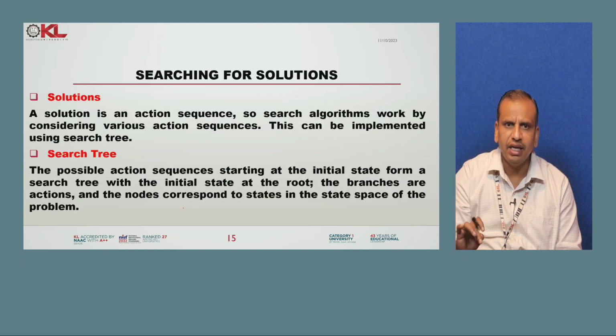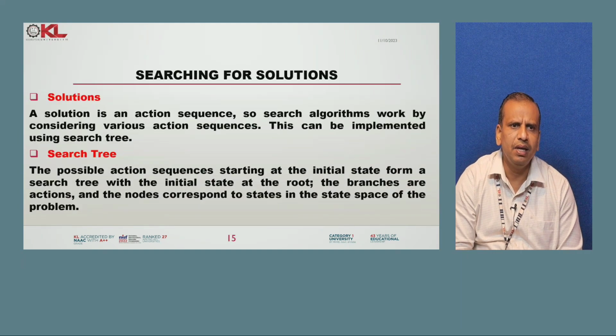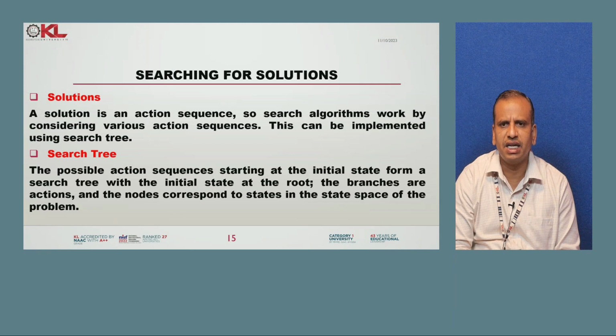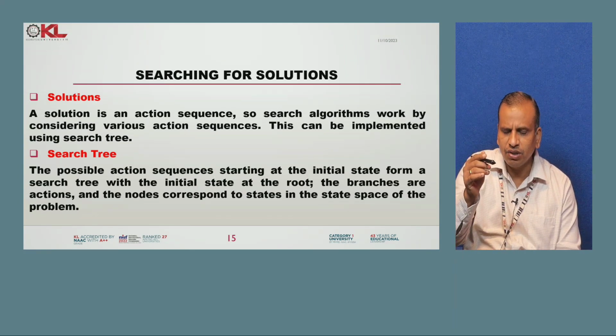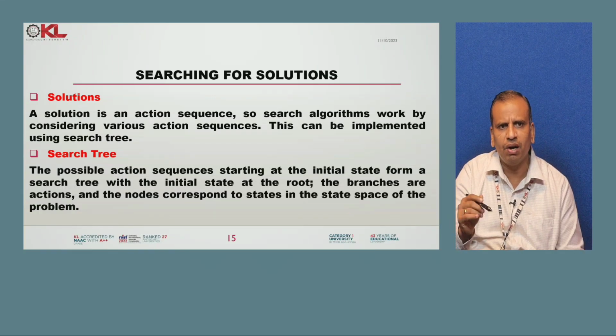This is an introduction. So, for example, what is a solution, and what is a search tree? If a solution is found from the starting point to the ending point, that is from the initial state to the goal state, our problem is solved.